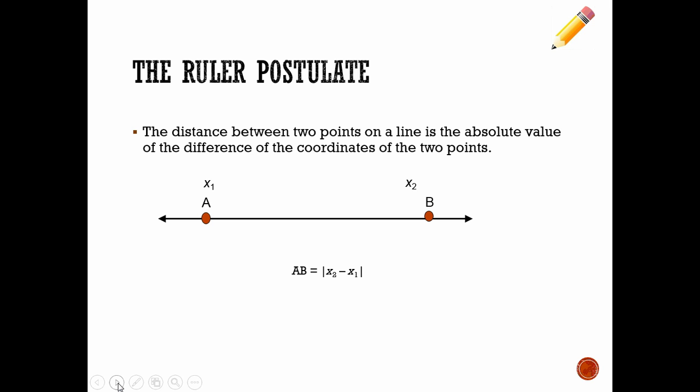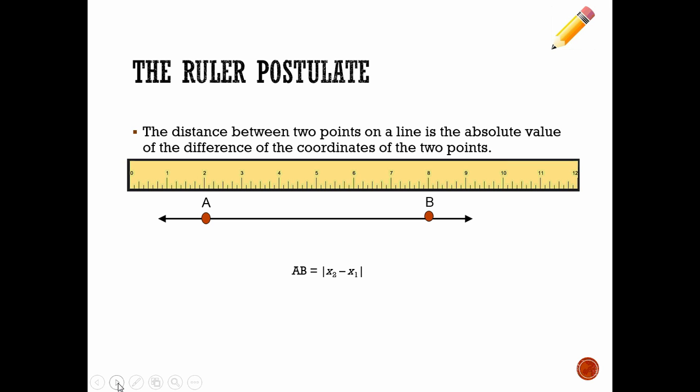They call it the ruler postulate because this is what we do with rulers anytime we use them. Imagine a ruler comes in like this, and I'm placing that ruler just there. Do you know what the distance is from A to B? Can you say what the length of segment AB would be? Notice I didn't put the ruler at 0, but you see a 2 above the A and an 8 above the B. If I subtract those two, 8 minus 2 makes 6. So the distance here is 6 inches in this case.